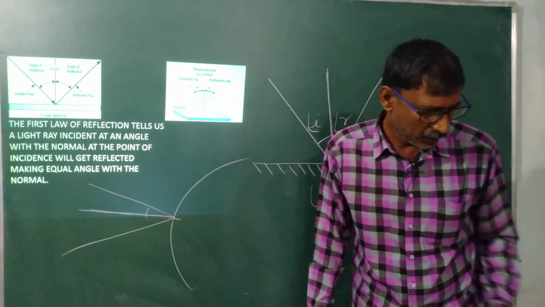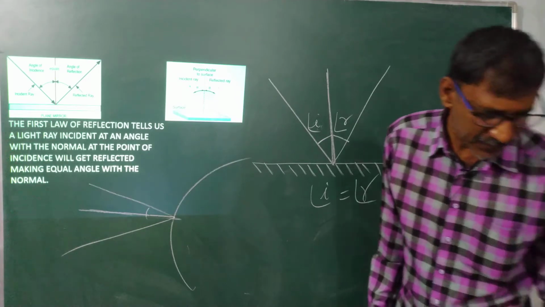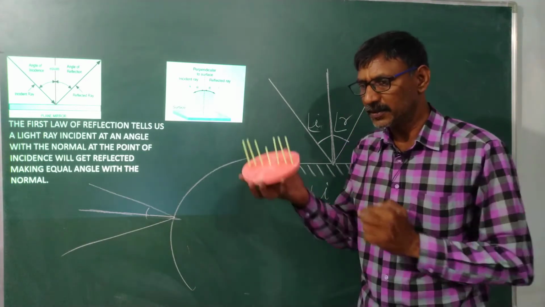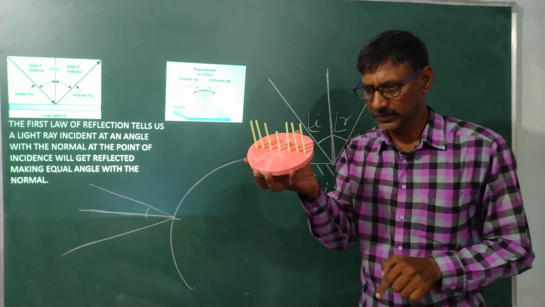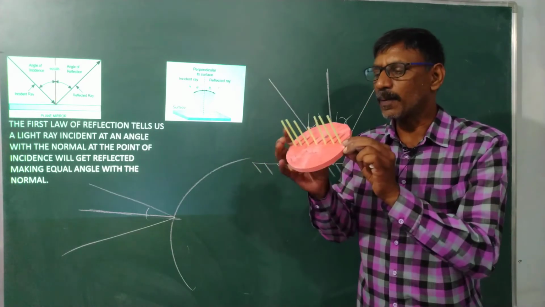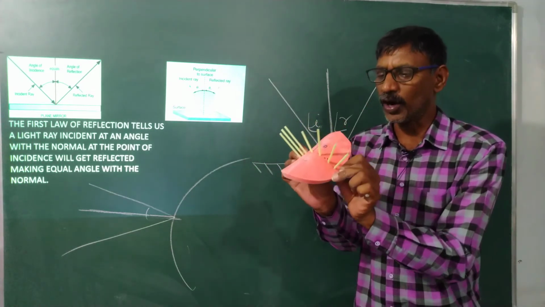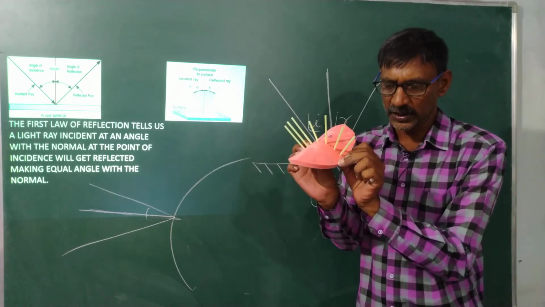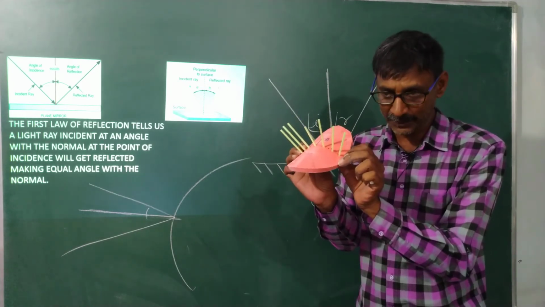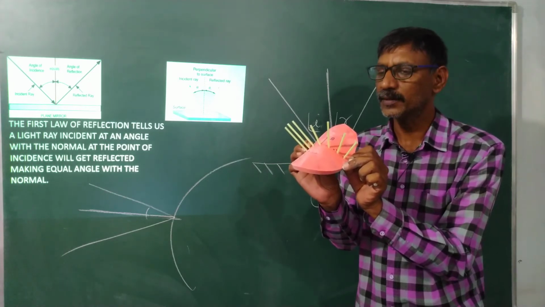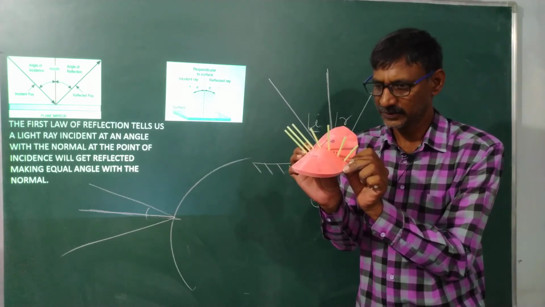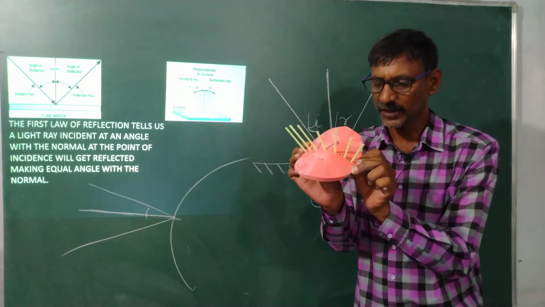Suppose this is my plane surface, and these are my normals. Let us suppose the surface is bent outwards. The normals are not parallel anymore, they diverge.